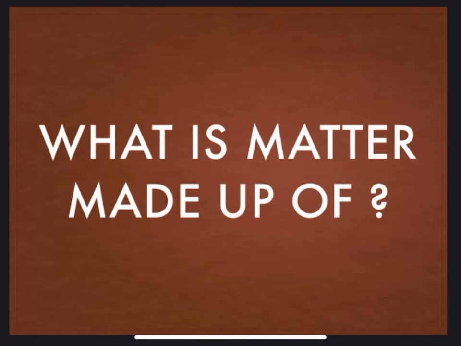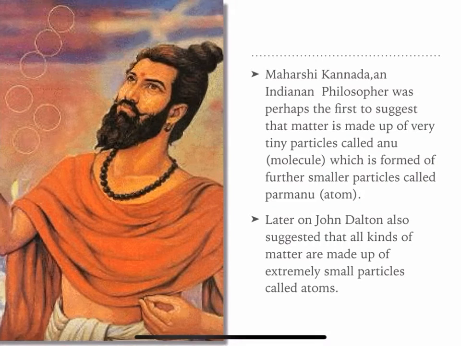What is matter made up of? Maharishi Kannada, an Indian philosopher, was perhaps the first to suggest that matter is made up of very tiny particles called anu or molecule, which further is formed of small particles called parmanu or atom.